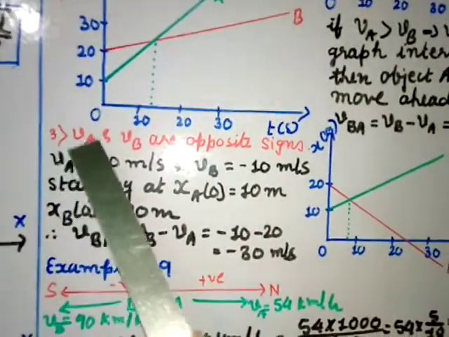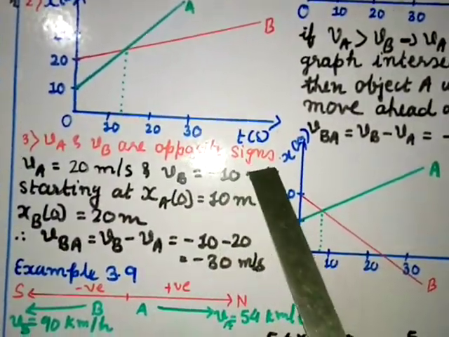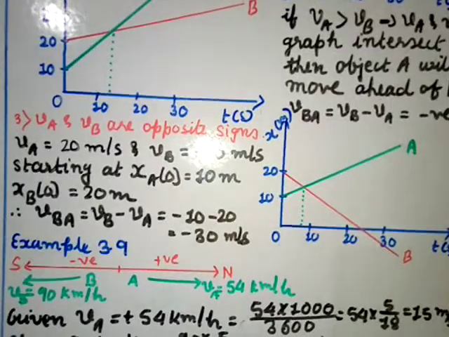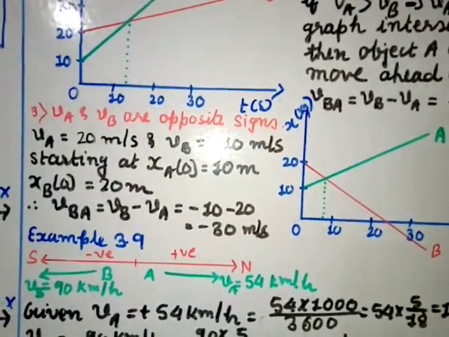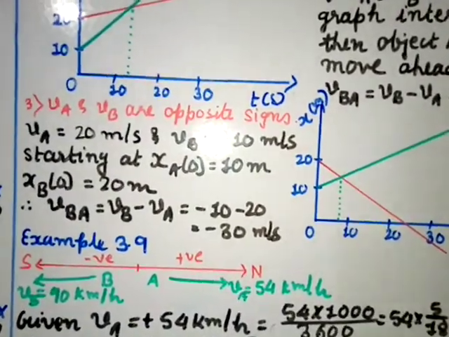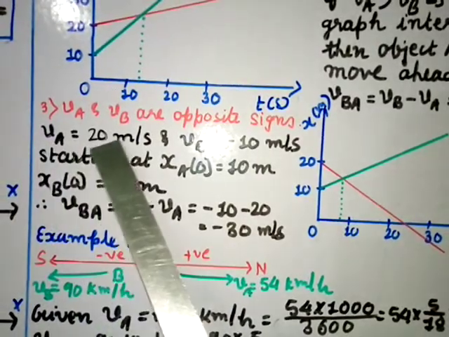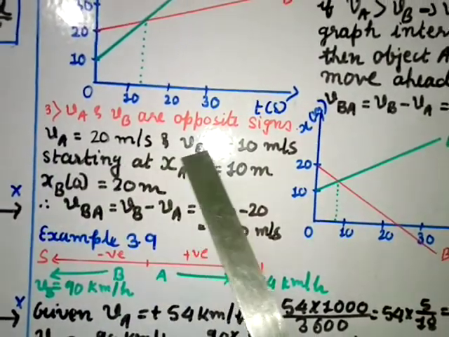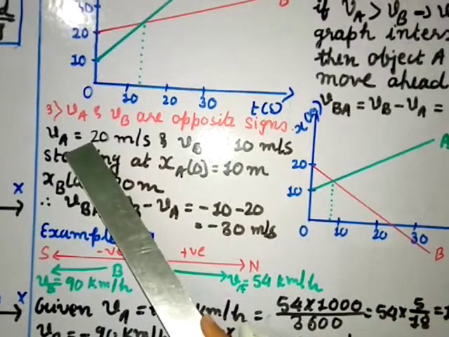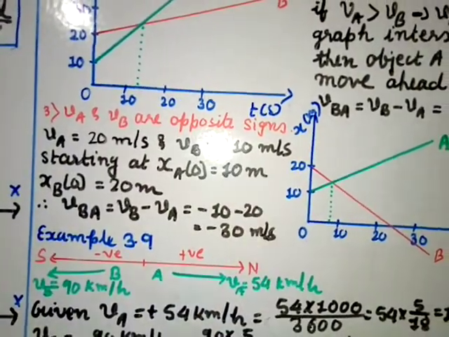Case 3, va and vb are of opposite sign. Opposite sign means they are in opposite directions. If one is going north, the other one is going south. I am taking this with an example. So va is equal to 20 meters per second and vb is equal to minus 10 meters per second. So suppose one is going north, the other one is going south.